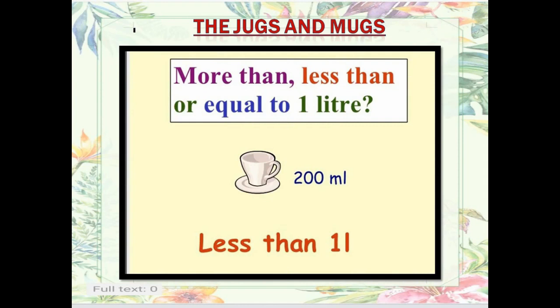More than, less than or equal to 1 liter. Let us see this cup. When you drink tea or milk in a glass, how much does it contain? Nearly 200 ml, not more than that. Or a glass may contain 250 ml. That means it is less than 1 liter.